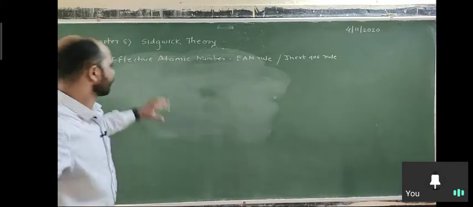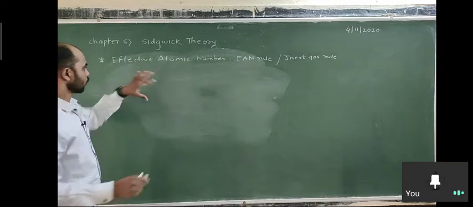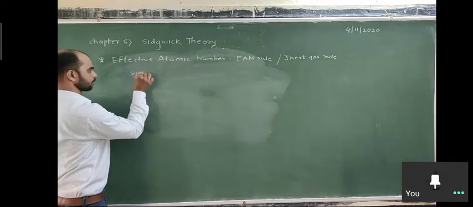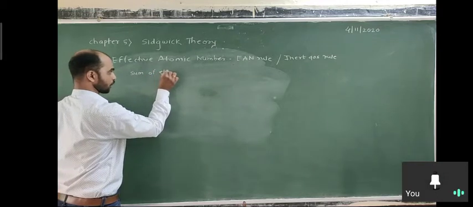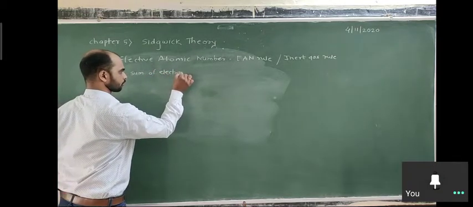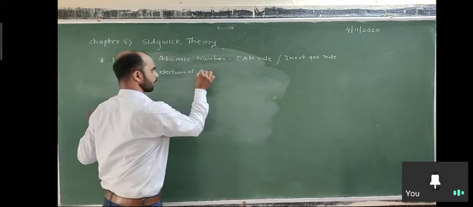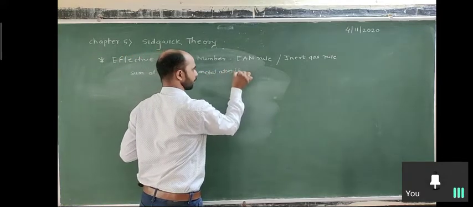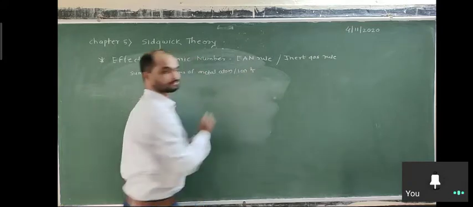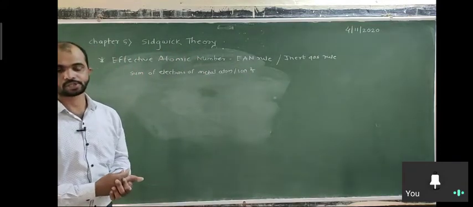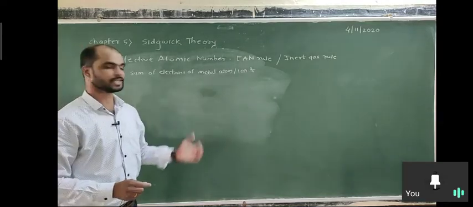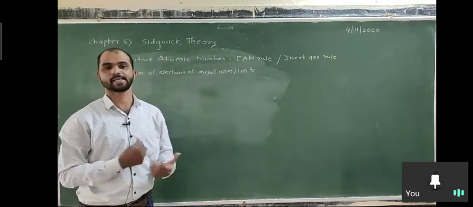What is the effective atomic number? Effective atomic number means the sum of the electrons of the metal atom or ion and the number of electrons donated by the ligands, that is, the number of electrons gained from the ligands.